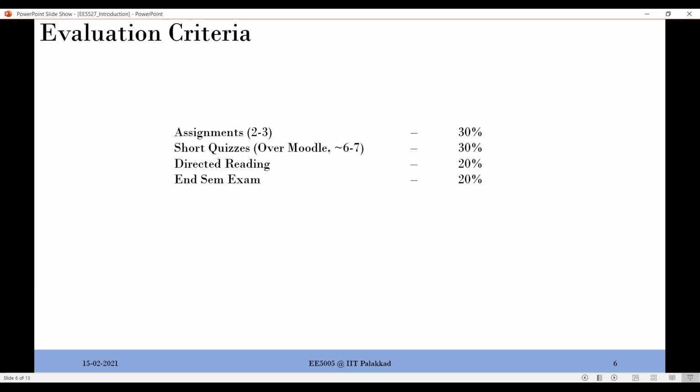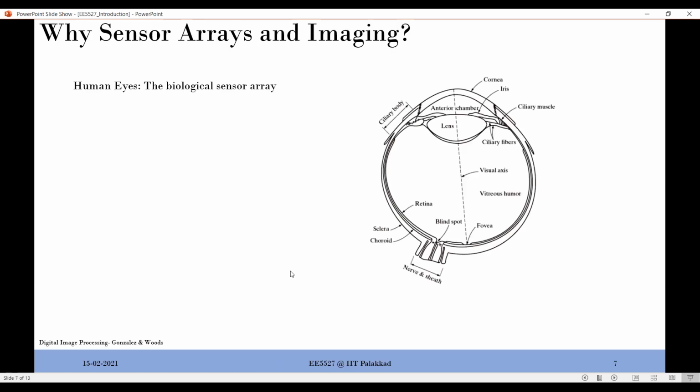You can stop me anytime and ask questions. So why sensor arrays and imaging? MTech SOCD people will be able to answer by now because they have already seen this slide. The very motivation, as I said, is that as humans we like pictures and videos. That entire entertainment industry of movies and earlier motion pictures has grown so much because we love to see and visualize things.